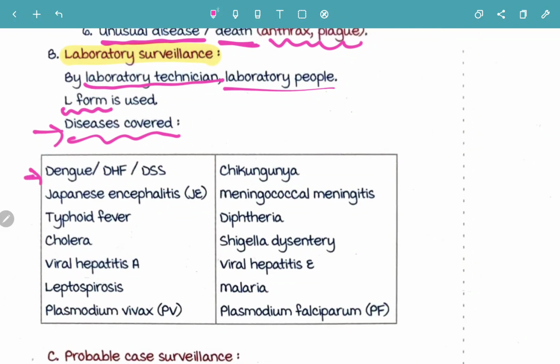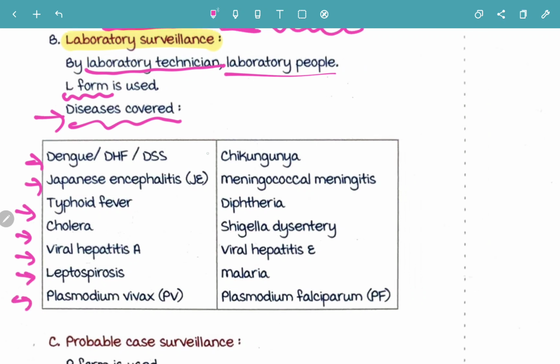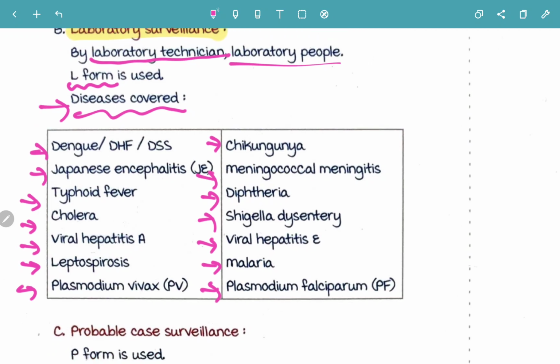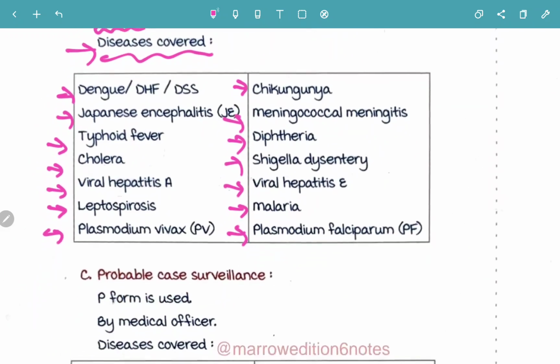It can be any of these. Then it can be Japanese encephalitis or typhoid fever, cholera, viral hepatitis A, leptospirosis, Plasmodium vivax, chikungunya, meningococcal meningitis, diphtheria, Shigella dysentery, viral hepatitis E, malaria, and Plasmodium falciparum. So, what are all the diseases that are covered?